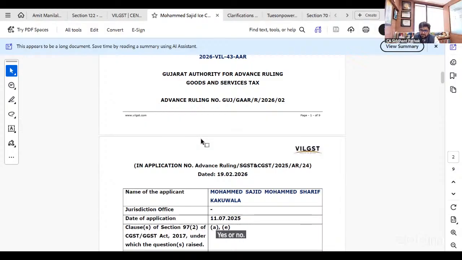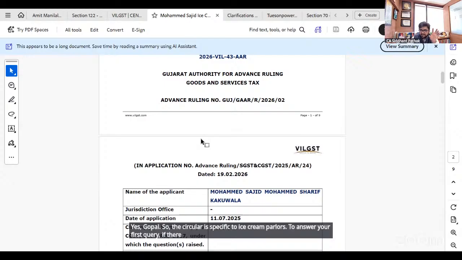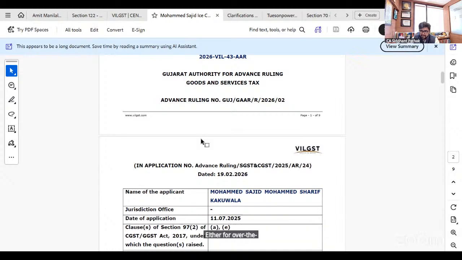To answer your first query, if there is a centralized manufacturing facility where the ice cream is being prepared and then transferred to the restaurant outlet, either for over the counter sale as a packaged ice cream, or even to be served to the guest, it will qualify as supply of ice cream only. That is very clear from Circular 164, because it was manufactured outside the premises and is just being served at the restaurant.